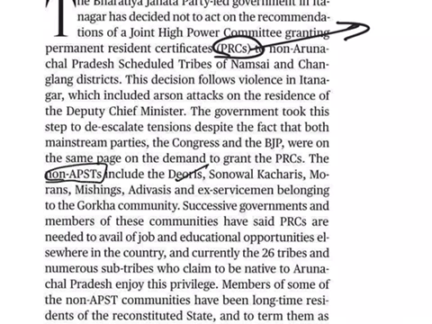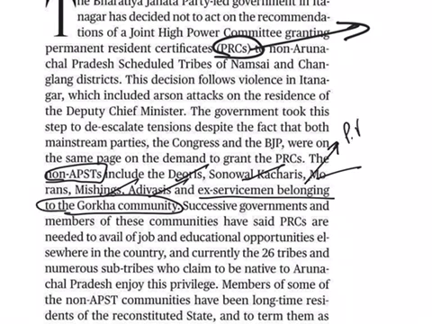They are Dioris, Sonowal Kacharis, Morans, Mishings, Adivasis and ex-servicemen belonging to the Gorkha community. These people were demanding this permanent residence certificate. And most of these communities were recognized as scheduled tribes in the neighboring state of Assam. These people have been demanding this PRC for so long, but it is being opposed by powerful groups.